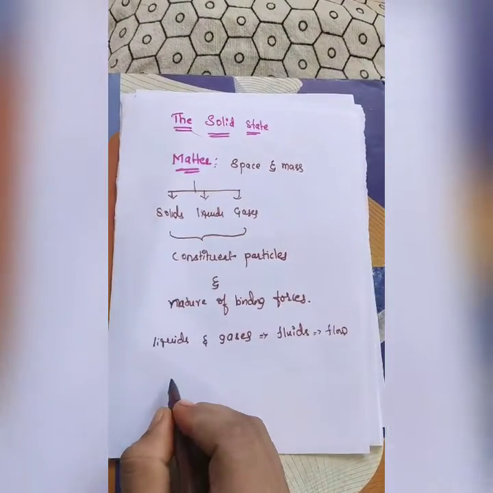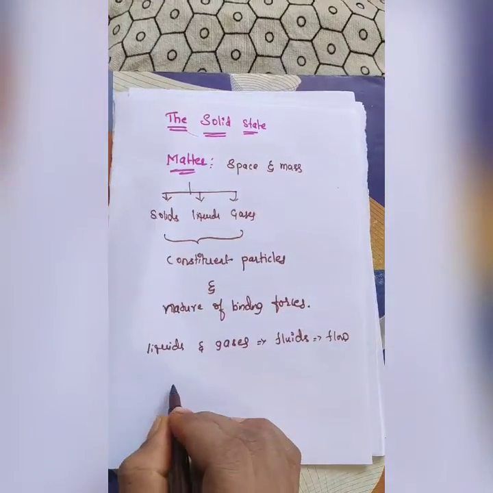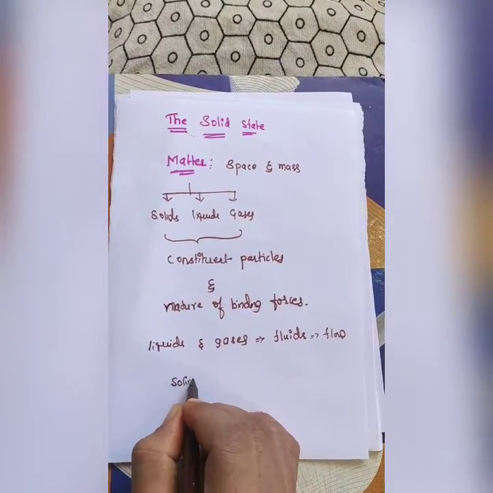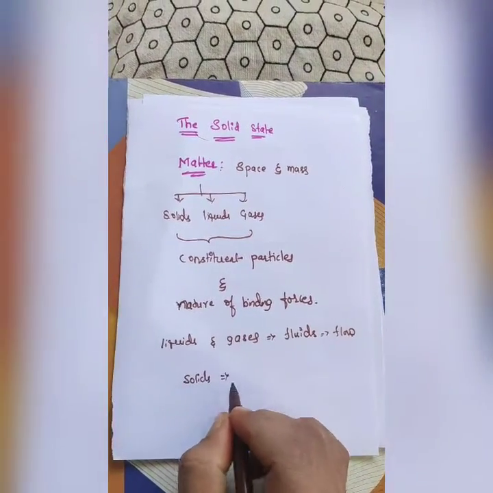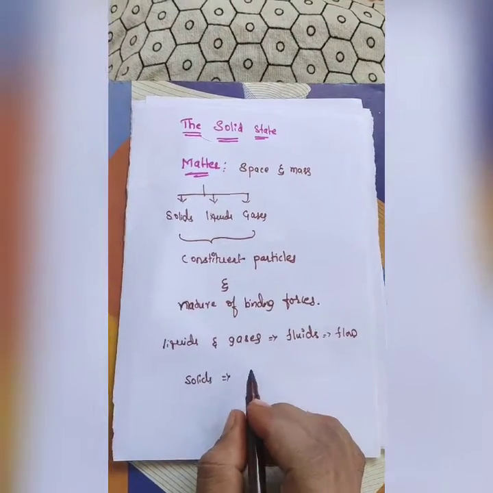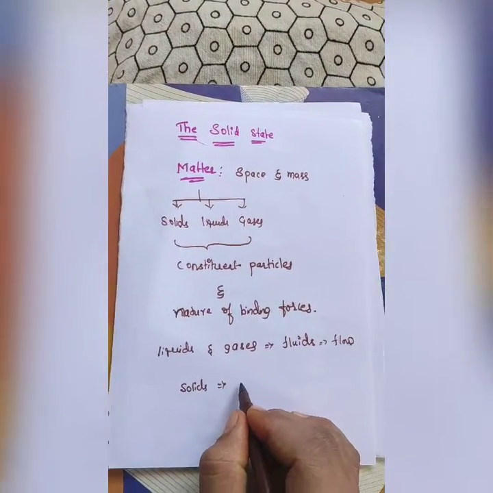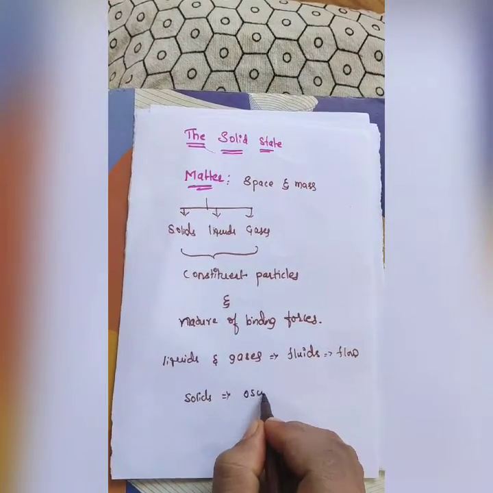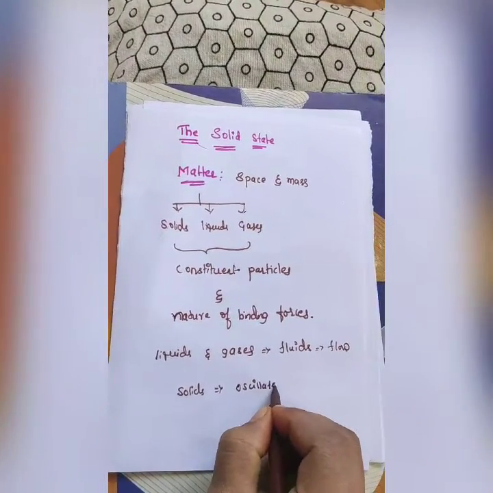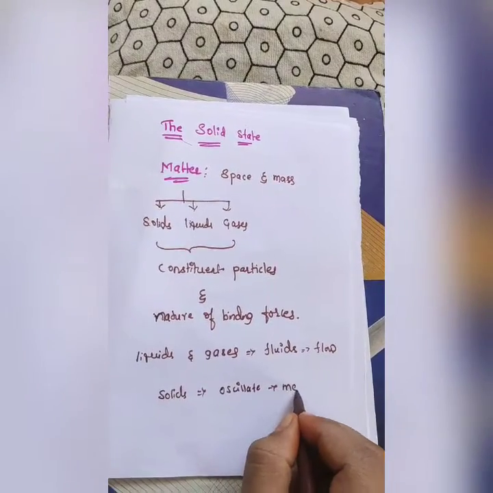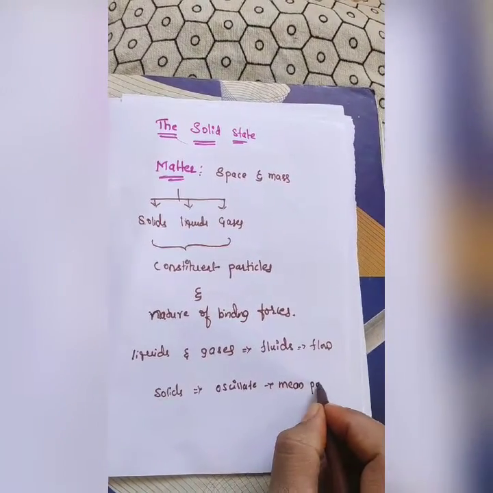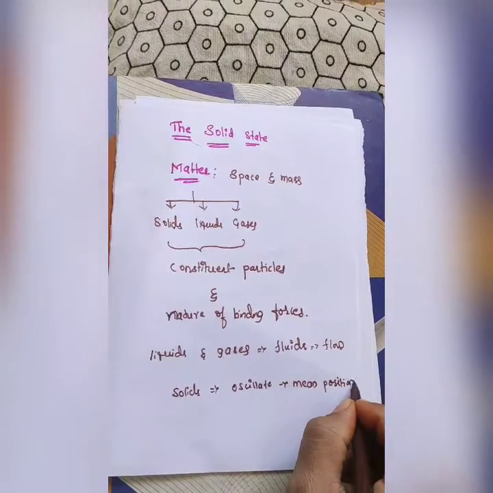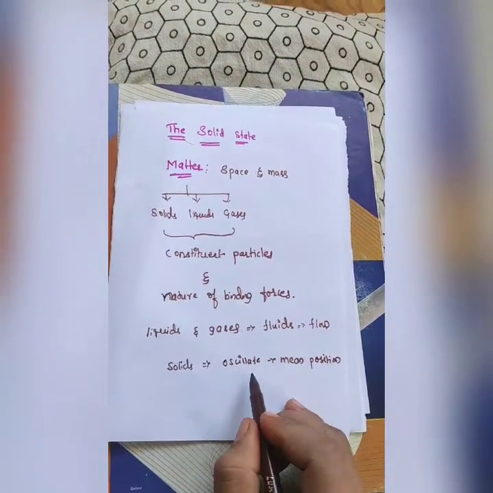Then what about solids? Solids do not have any movement, but they have a tendency to oscillate in their mean position. So what is the meaning of this sentence?